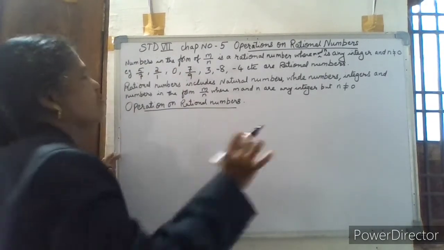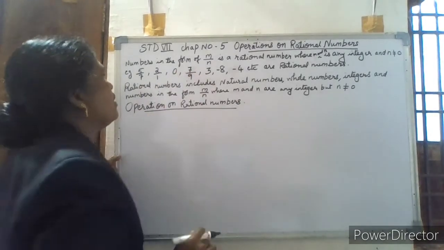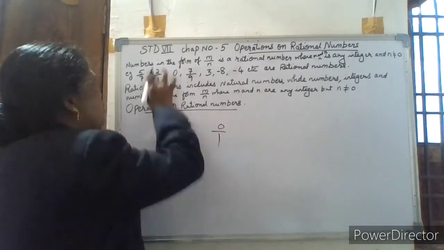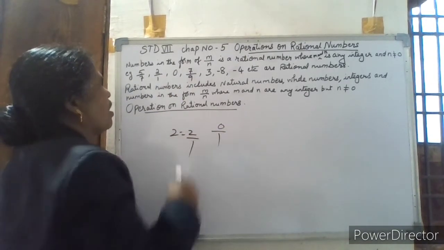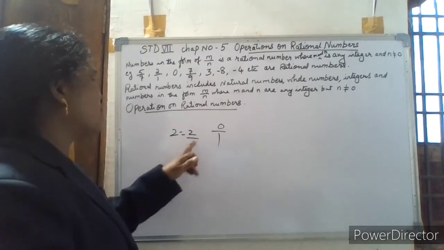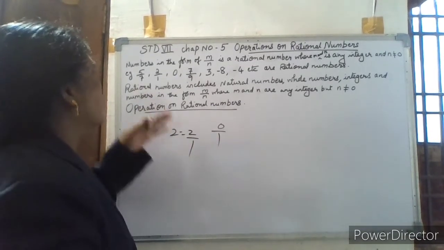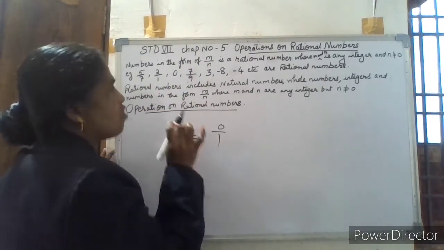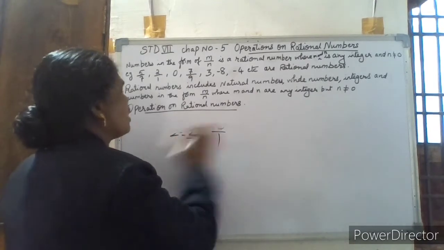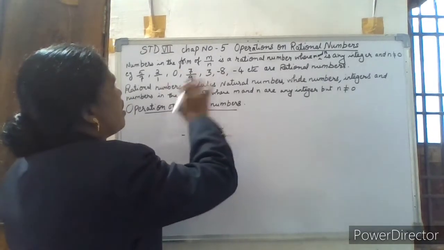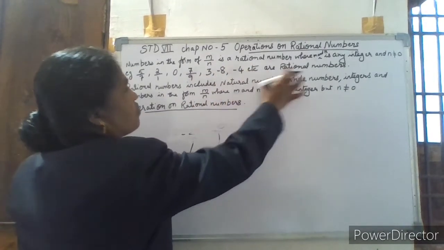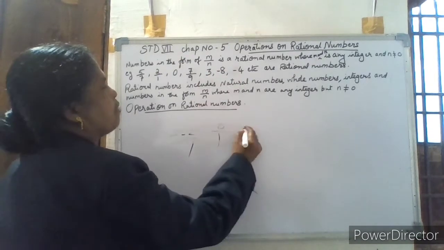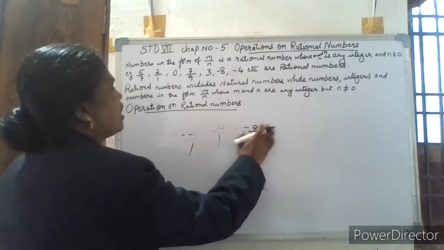0, only 0 is a rational number. 0 by 7 is rational because 0 can be written as 0 by 1. This 2 can be written as 2 by 1. Any whole number can be written with denominator 1 and then it forms a rational number. So natural numbers, whole numbers and any integers are all rational numbers. 7 by n, 3, minus 8, minus 4, etc. are rational numbers. This minus 8 can be written as minus 8 by 1. It forms a rational number.